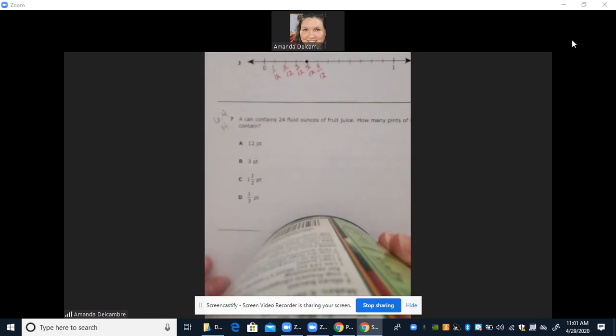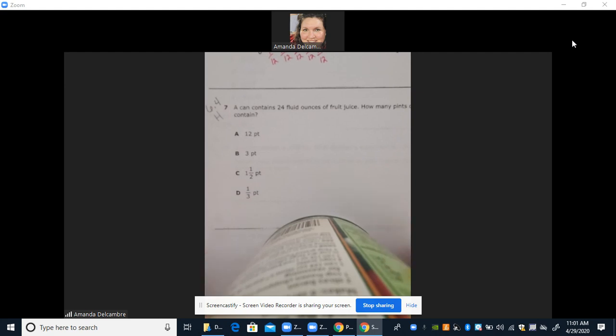All right, number 7. You need to look and get your red folders if you're doing this one and look at your customary measurement of volume. Or you can get your agenda books and use the math reference sheet in your agenda books. A can contains 24 fluid ounces of fruit juice. How many pints of fruit juice does the can contain?